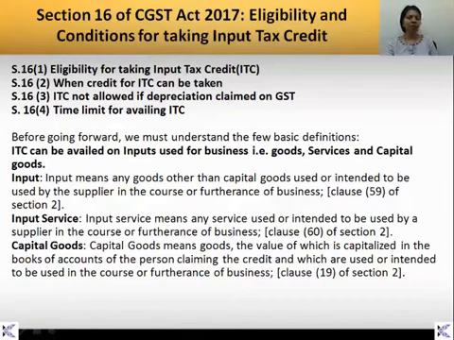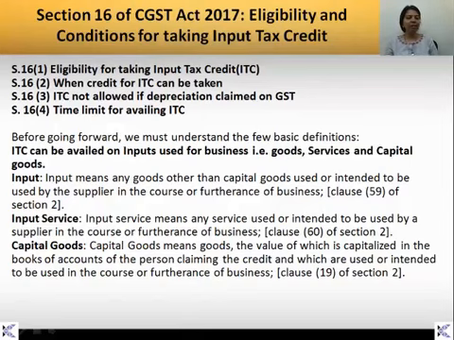So, what does input mean? Input means any goods other than capital goods used or intended to be used by the supplier in the course or furtherance of business. यानी business करते समय आप जो भी goods use करते हो उसे हम input बोलते हैं. Here you have to keep in mind we don't consider the capital goods when we talk about input.